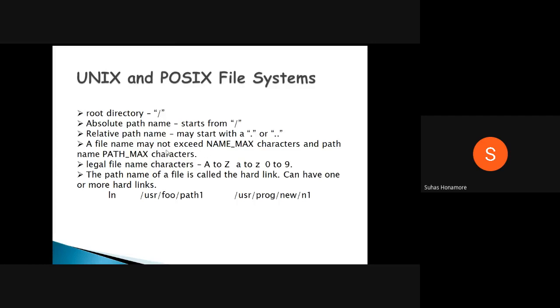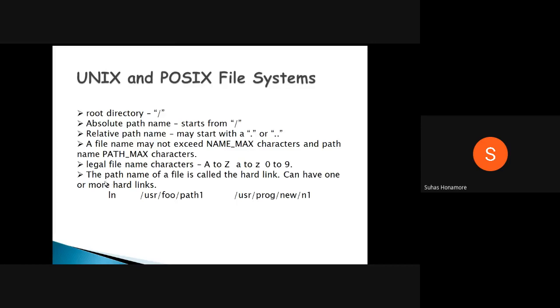Those things are also followed here. Legal file names are A to Z alphabets, and then 0 to 9 numeric characters you can add, or a combination of these. And nowadays, as you have seen, underscores are also allowed. Whatever we are studying is POSIX 6.1 related, and at that time underscore was not there. Now it is supported, including underscore.